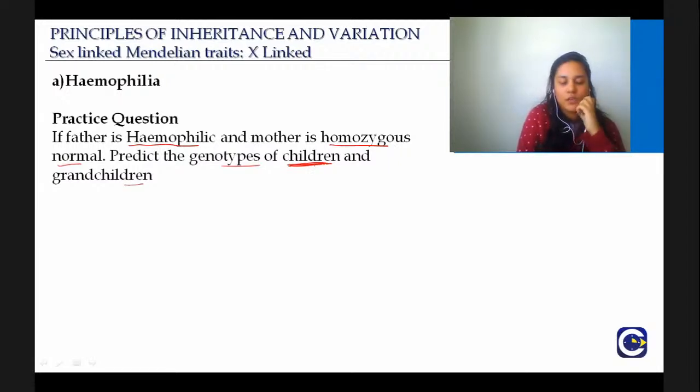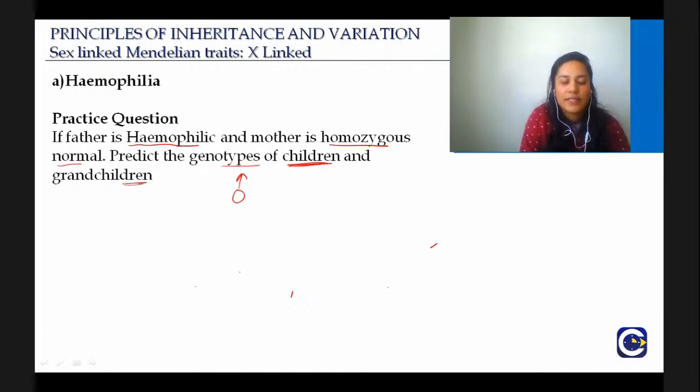Okay. So I start getting the answers, but we'll see if this pen works. Okay. So father is hemophilic. Okay. So what will be the genotype of the father? Good. So I don't know what 1:1 ratio means. You have to write it down: homozygous, heterozygous, normal, hemophilic. That is how I will get to know. But okay, you have attempted it. Very good. And I'm sure the answer you've given is also right.